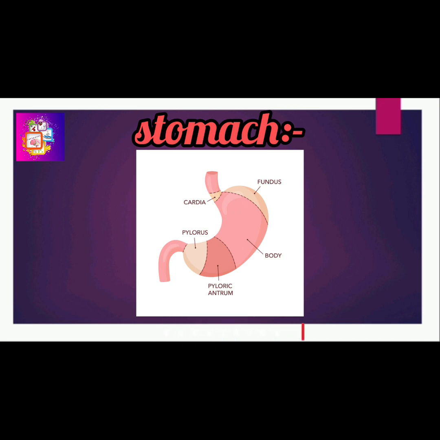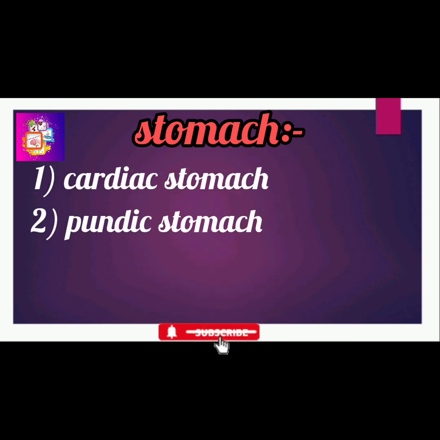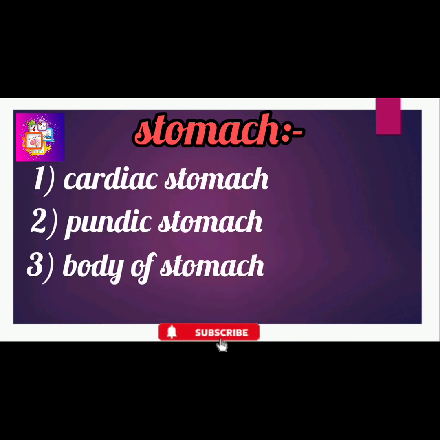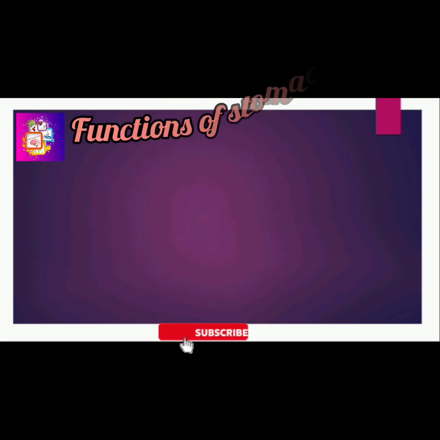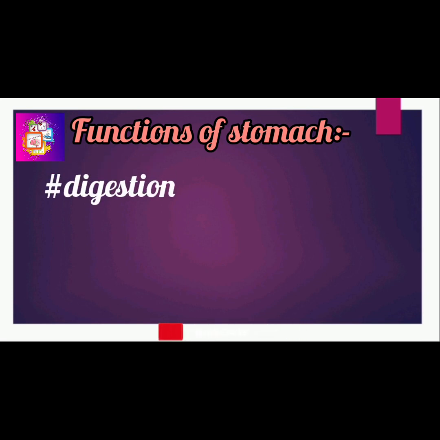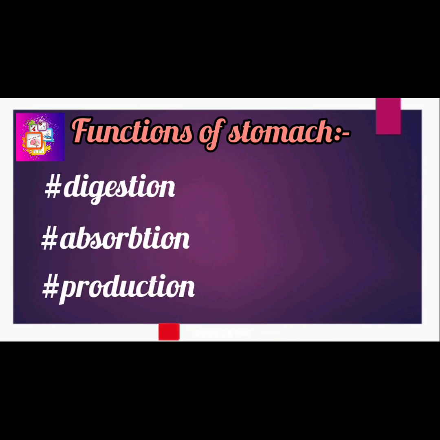The cardiac sphincter is near the esophagus, and the pyloric sphincter is near the small intestine. The stomach is divided into four regions. First one cardiac stomach, second fundic stomach, third body of the stomach, fourth pyloric stomach, which is also called the pylorus. The functions of the stomach are digestion, absorption and production of gastric juice.